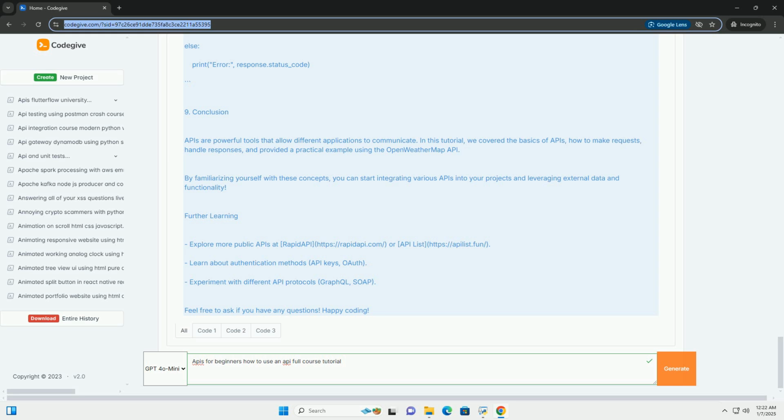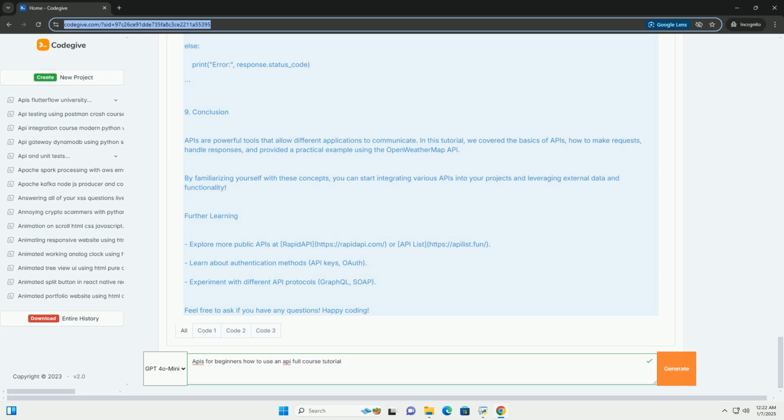5. Setting up your environment. To work with APIs, you need a programming language. We'll use Python for this tutorial. HTTP client library, we'll use the requests library in Python. Installation. Make sure you have Python installed. You can install the requests library using pip.